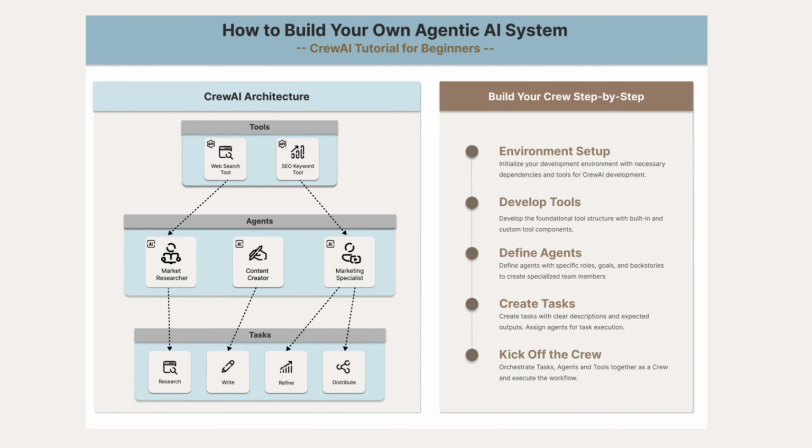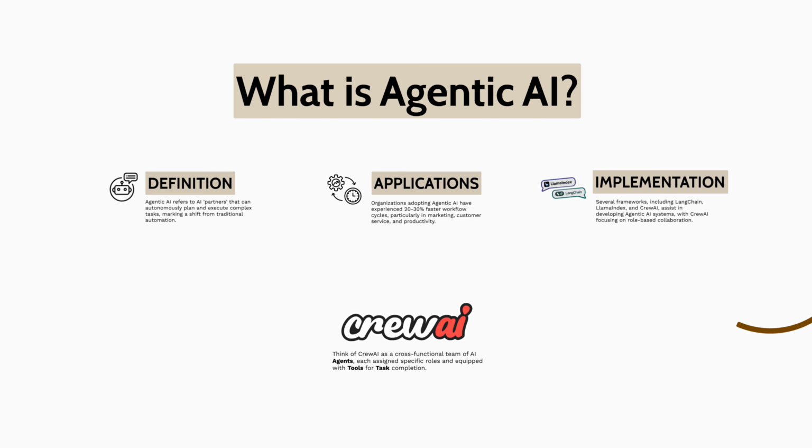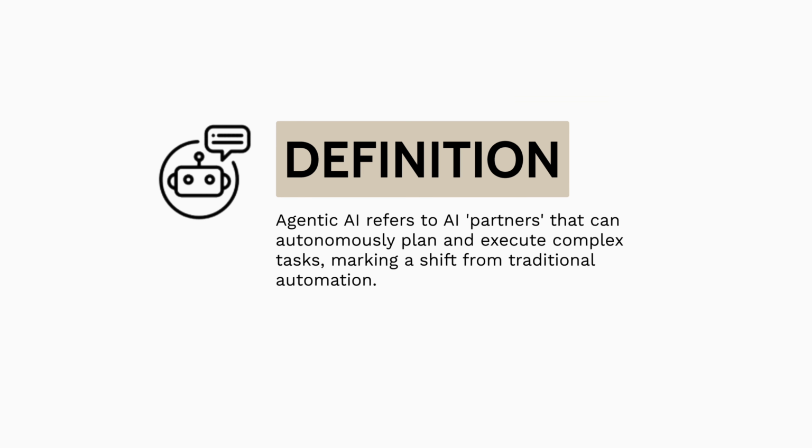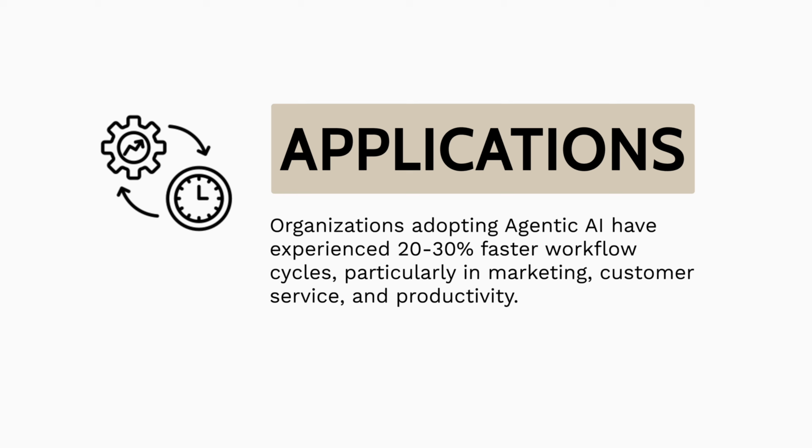Agentic AI is a new concept introduced in 2024 and popularized in 2025. The definition of this term has evolved over time but typically refers to AI partners that autonomously plan, execute, and complete complex tasks. Organizations have been adopting agentic AI workflows to transform their technology platforms, enhancing marketing automation, customer services, and workplace productivity, resulting in 20 to 30% faster workflow cycles.